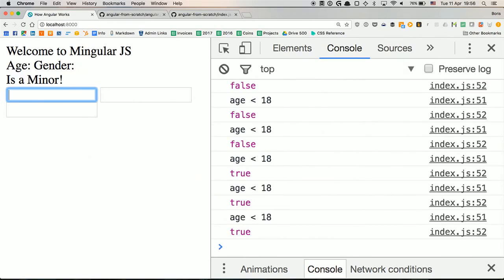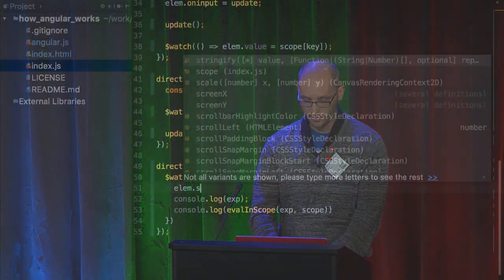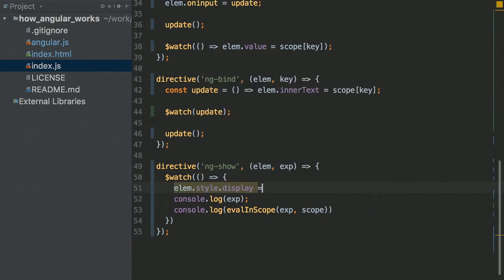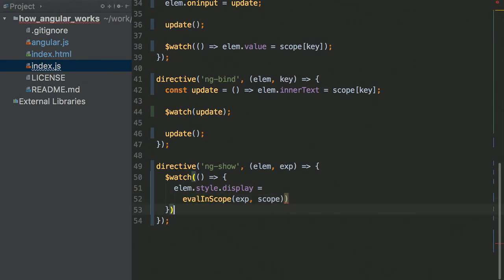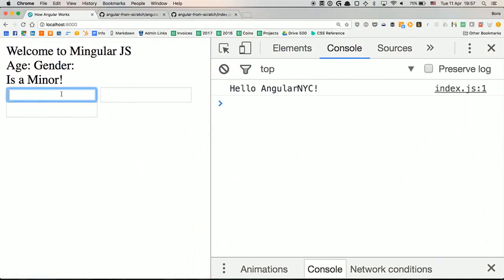So we can see it's working, right? Age is below, and now age is above. Does it work? Sorry? It always shows it is a minor. It should hide. No, yeah, but I didn't do it yet. I'm just looking at the prints. And to show it is a minor, we'll do element style display equals, we'll do only this part, right? If it's true, show inherit, otherwise show none. None. Right, so let's see. Is a minor, not a minor anymore.